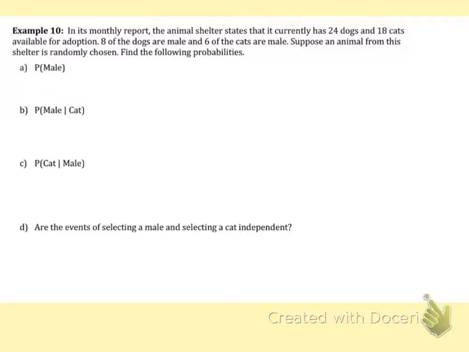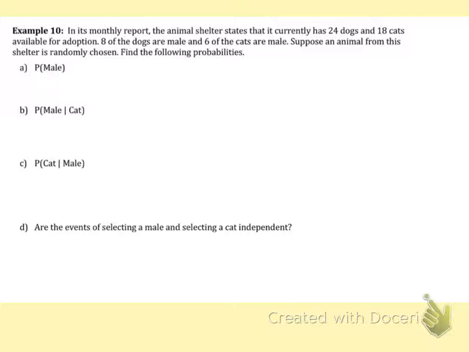Hi everyone. This is example 10 from chapter 12 in the student packet. It says, in its monthly report, the animal shelter states that it currently has 24 dogs and 18 cats available for adoption. 8 of the dogs are male and 6 of the cats are male. Suppose an animal from the shelter is randomly chosen. Find the following probabilities. So first, I'd like to get down all the information.